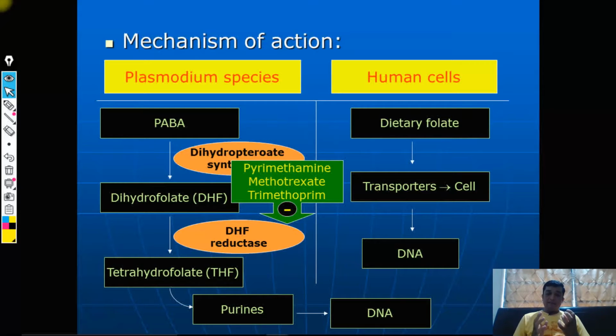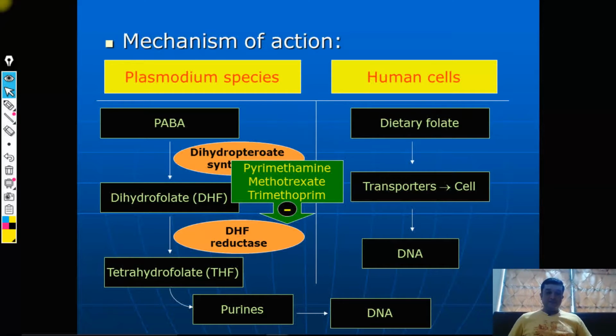For example, pyrimethamine has preferential selectivity for Plasmodium dihydrofolate reductase, if you check in in vitro analysis. Similarly, methotrexate has more selectivity towards human dihydrofolate reductase, and that is the reason why methotrexate is used as an anticancer. Trimethoprim has manifold higher action on bacterial dihydrofolate reductase, and that is the reason why it is an antibacterial agent.